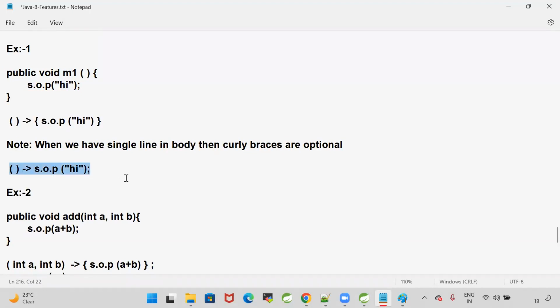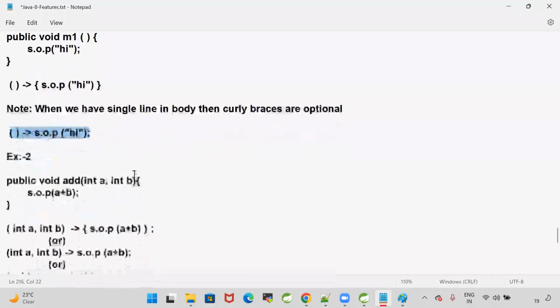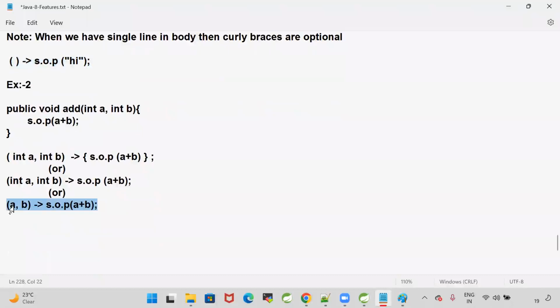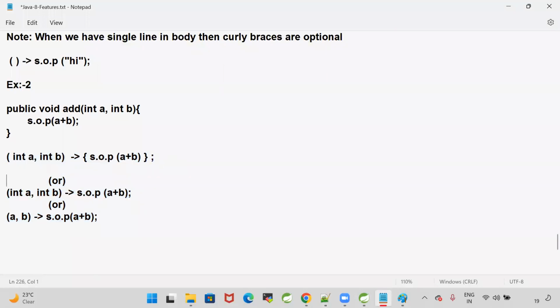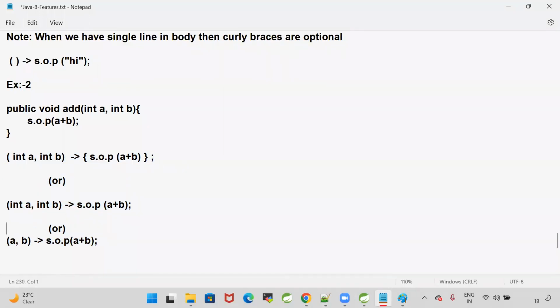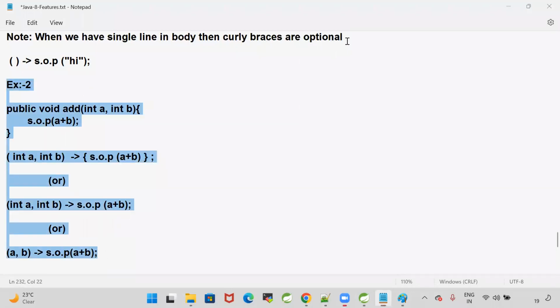In example two, I have the void add method with int a, int b. When I convert that into lambda, it is going to look like this. Okay, guys. Able to understand? All of you able to understand how I am writing the lambda?